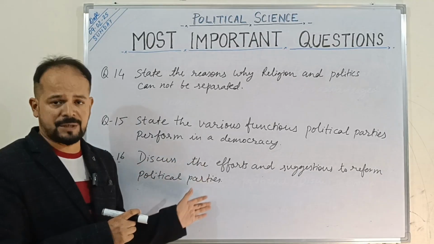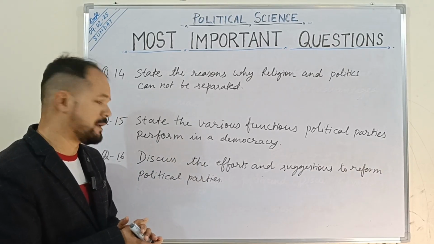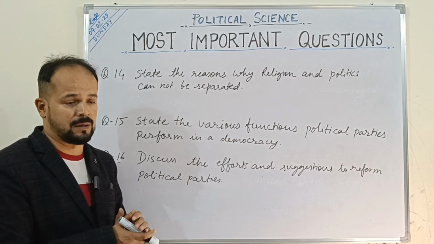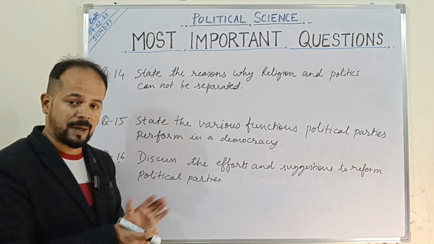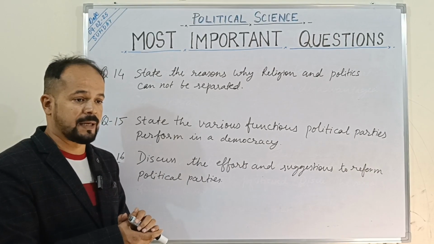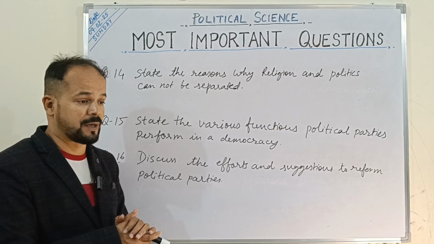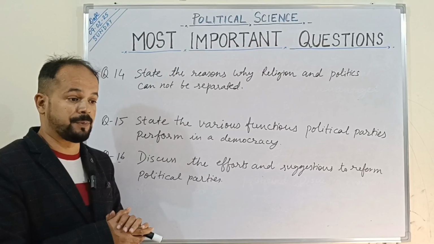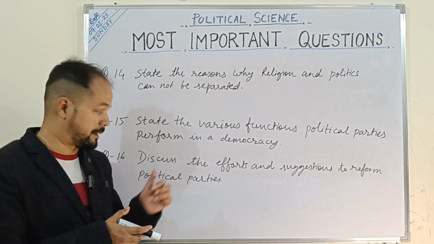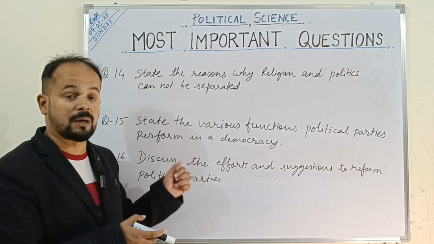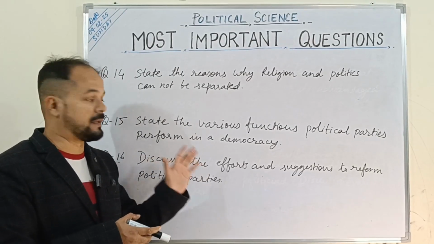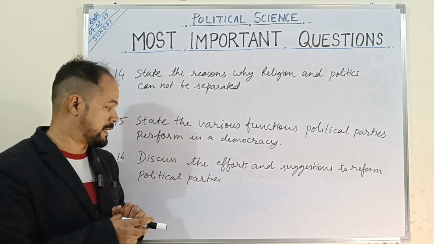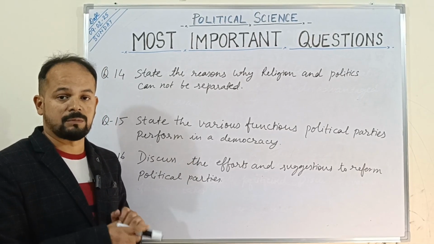Plus, we can give many more suggestions also on how political parties can be reformed, like state funding of elections, and one-third of seats to be reserved for women, right? Though the bill is passed, as I said earlier as well. Plus, we can say that there are two more ways also to reform political parties. The good people should enter politics. Plus, the people should be politically very aware. They should keep a tab on the functions of the government, what the government is doing, with the latest developments, means every day, whatever decisions are being taken by the government. So as an aware citizen, we have to remain well informed.